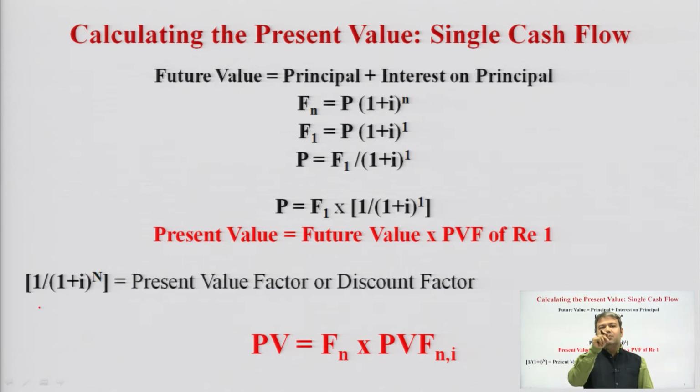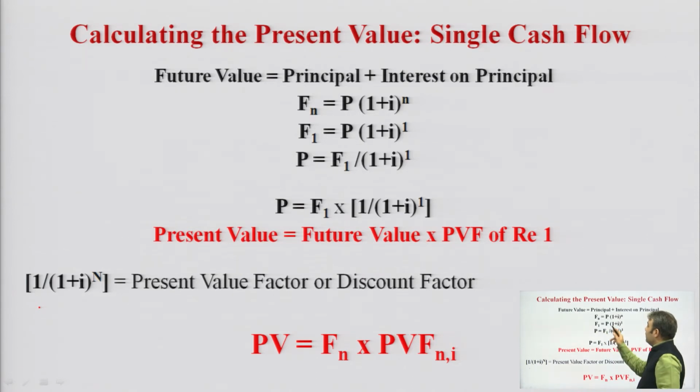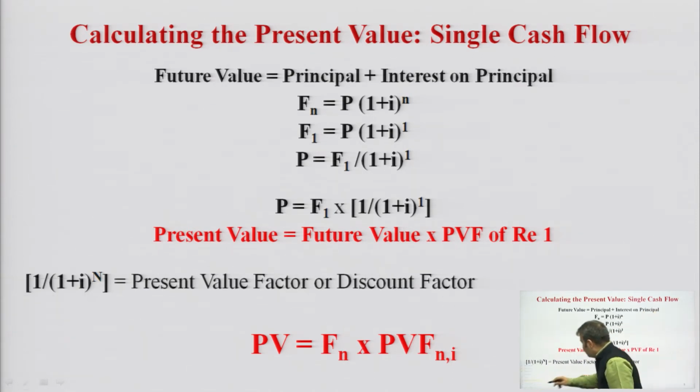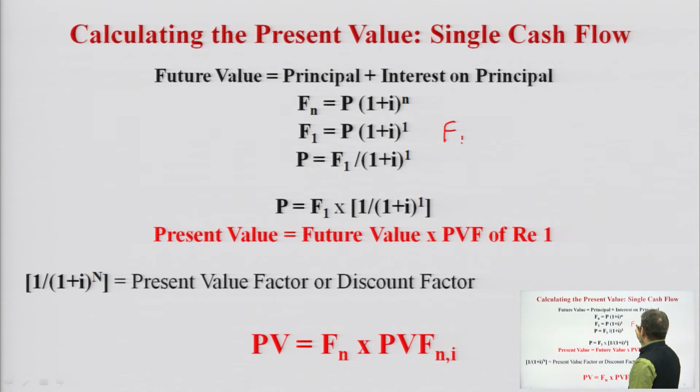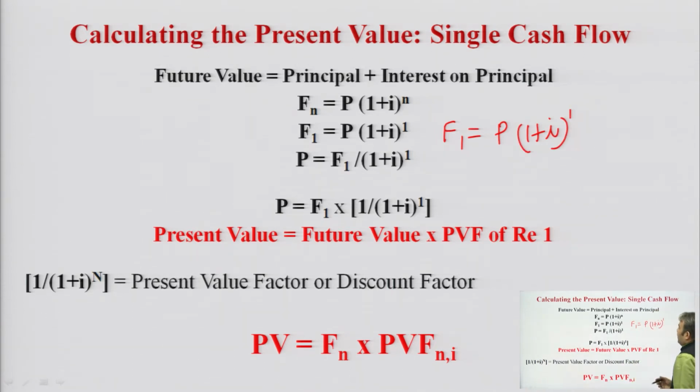So, F1 comes to be equal to P1 plus I raised to the power 1. Flip them, this one, we have flipped it. So, it is appearing like F1 equals P1 plus I to the power 1. Now, what I am doing here? I am simply flipping them back.